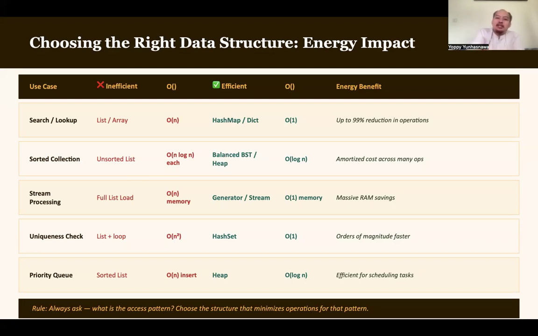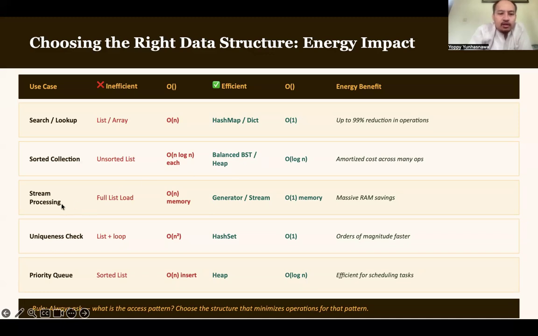The best complexity is O(1). We don't care how much data we have, the time needed will always be 1. The same goes for other use cases and data structures. For example, when you want sorted collections, avoid using an unsorted list; instead you can use a balanced BST or heap.